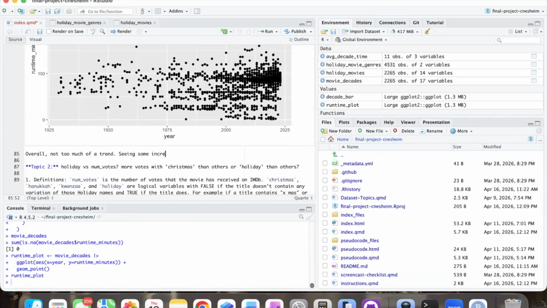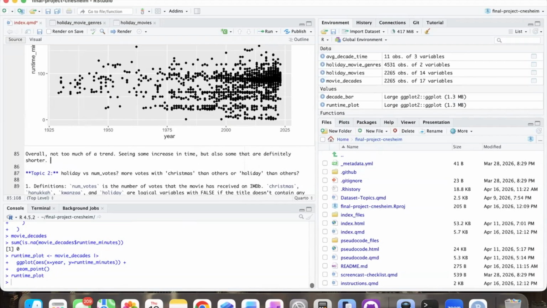Seeing some increase in time, but also some that are definitely shorter. Mainly just an increase overall in movies produced, kind of across the spectrum there. So basically, not really.